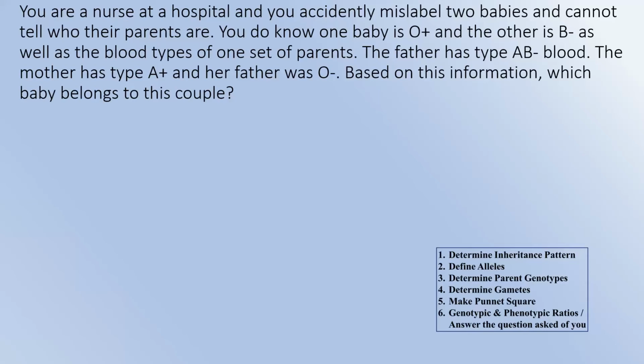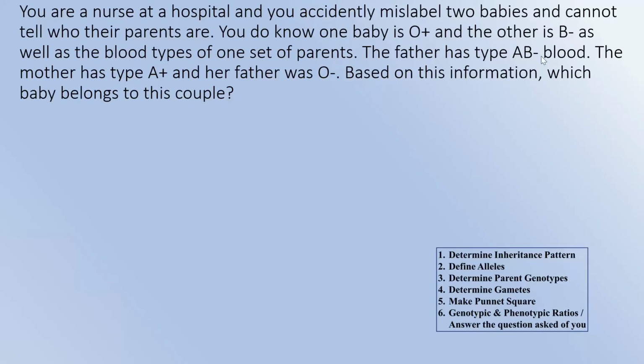Let's read this carefully. It says you are a nurse at a hospital and you accidentally mislabeled two babies and cannot tell who their parents are. That's not good. You might get written up for that. But you do know that one baby is O positive and the other is B negative, as well as the blood types of one set of parents for some reason. You must have asked them when they walked in.